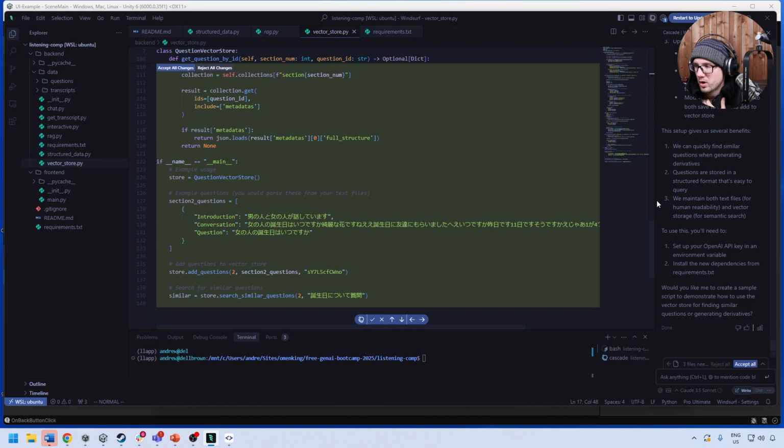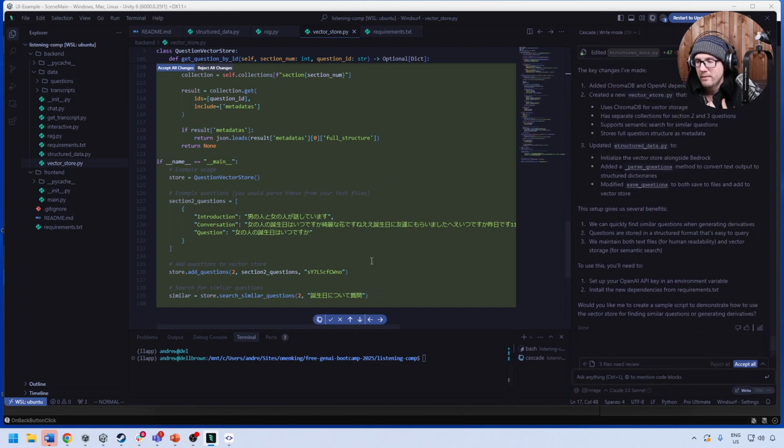I mean, this is fine and all, but I don't plan on, I can see that example questions, you want to parse from these text files. So section 2, add questions to the vector store.